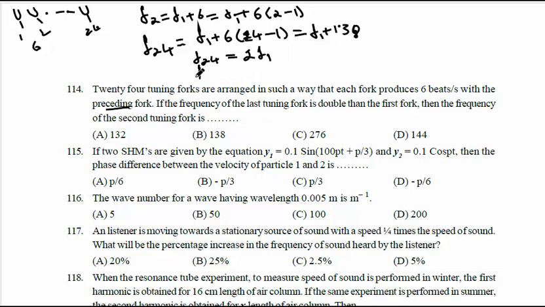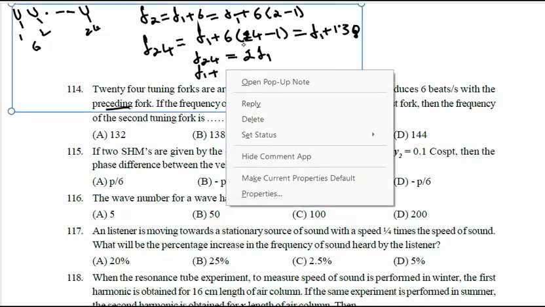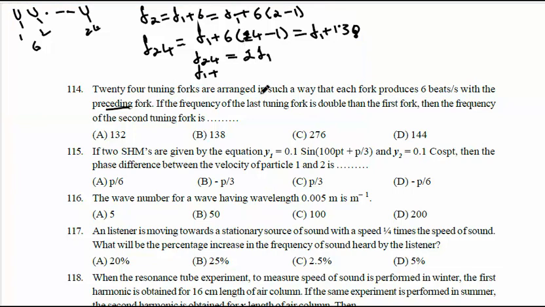So f1 plus 138 equals 2f1, which means f1 is 138.